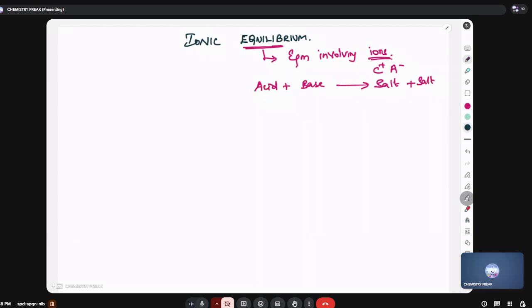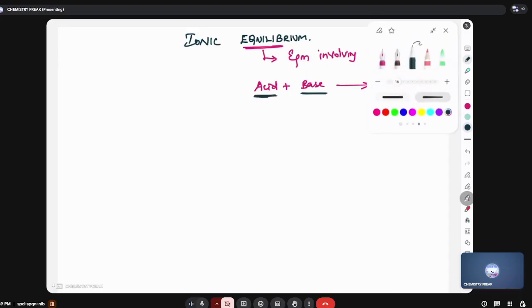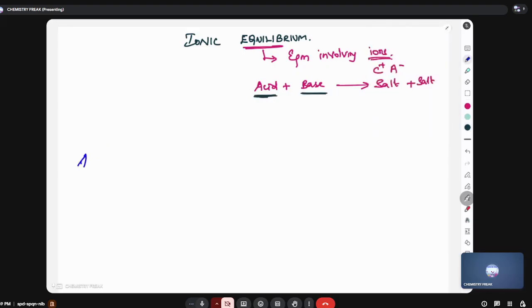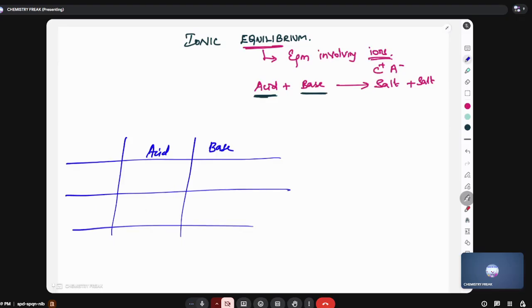So, before going to the lesson, we have to get a very clear knowledge about these two, acids and bases. What is an acid and what is a base? Four people have defined acid and base in four different ways. Let us see them. Only three people are here.